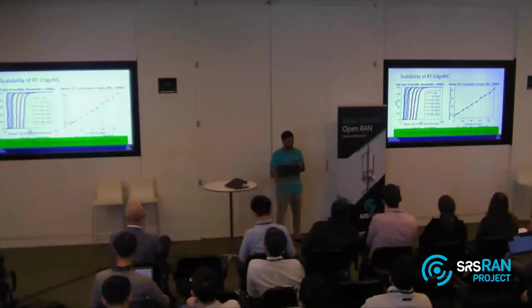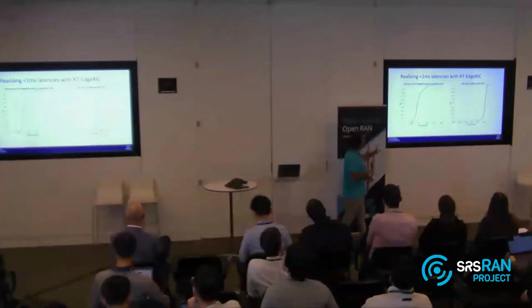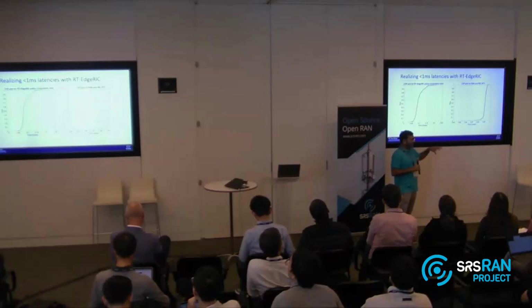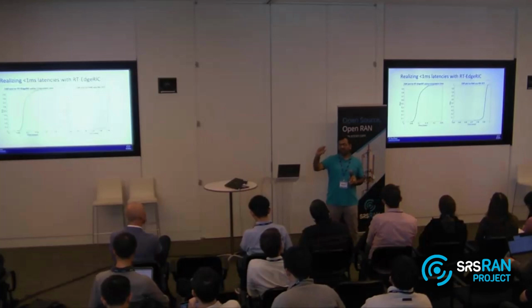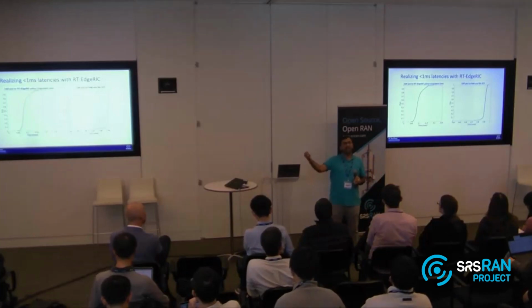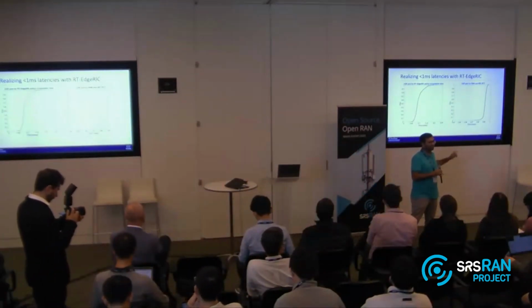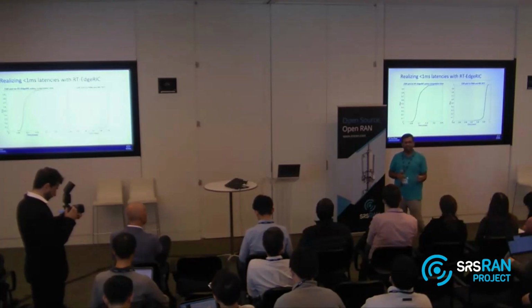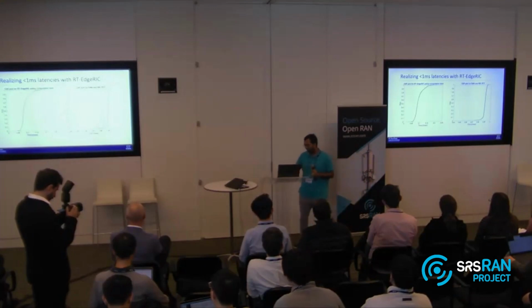So as I enforce this, we tried executing some really complex policies in the RIC and getting their results back. Even there, we were getting to 0.1 milliseconds. So in 100 microseconds, we were sending information, getting that computed, and getting those decisions back into the RAN, less than 100 microseconds. Even if we had 5G FR2, this would work, because in 5G FR2, the TTI drops to 125 microseconds.